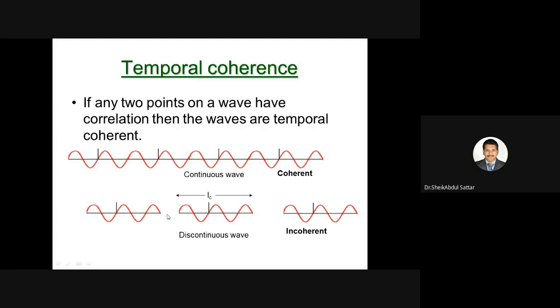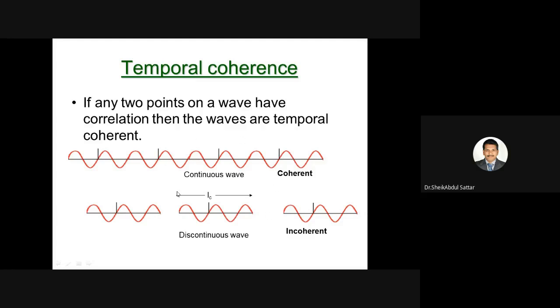Even though there is a small break between these discontinuous waves, the time is very less. So when compared with the length of the wave, we can say they are almost temporally coherent. With respect to this coherence length, the gap between these two is very less. Then we can say it is almost temporally coherent because of the correlation they can maintain.